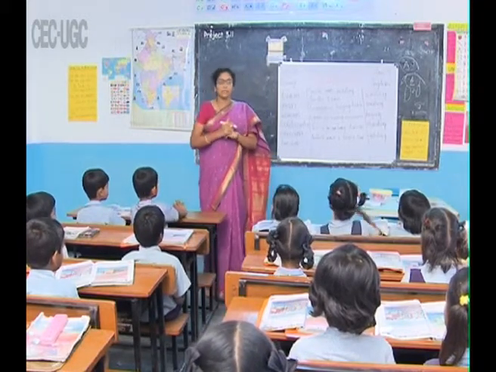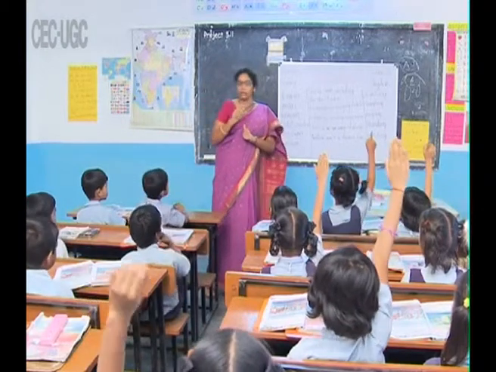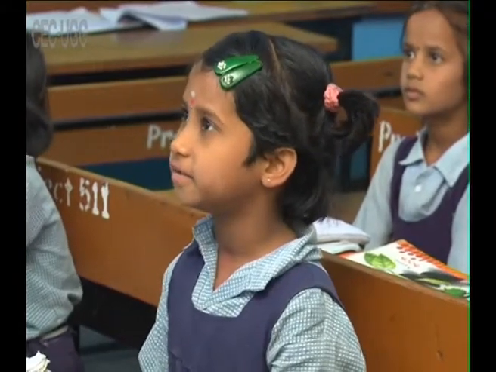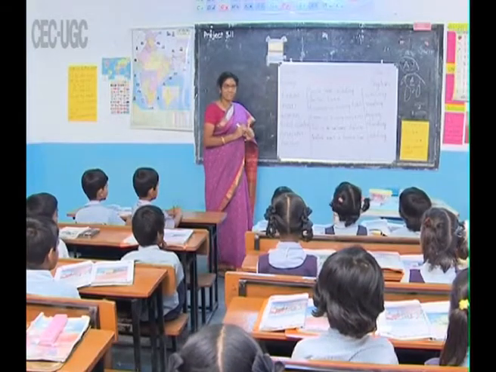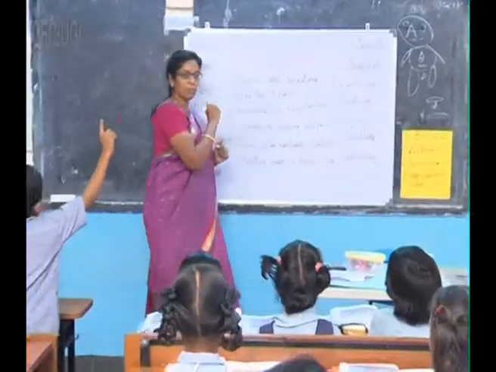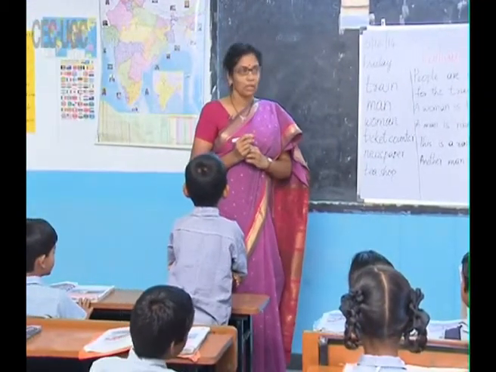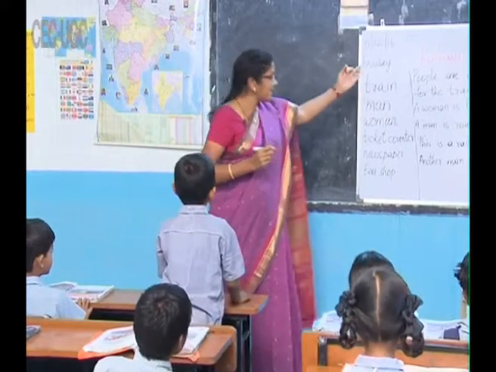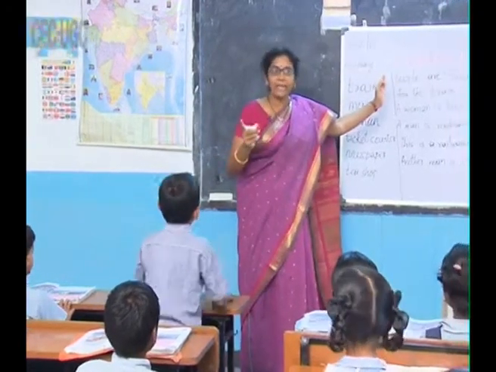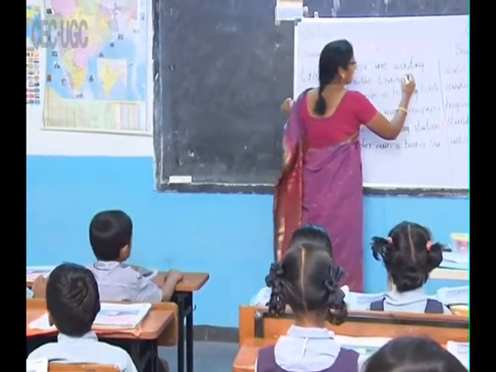First which sentence comes? Who will tell? Okay, you tell, Manasa. This is a railway station. This is a railway station. Okay, I will give this 1. Number 1. Okay. The people are waiting for the train. You want to put this sentence second? Do you all agree? The people are waiting for the train.